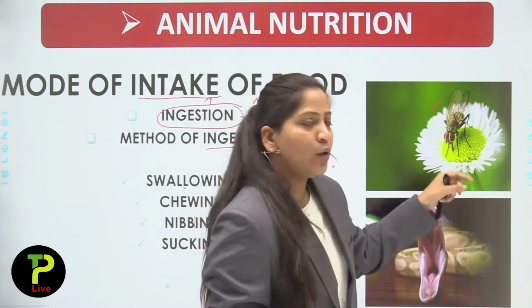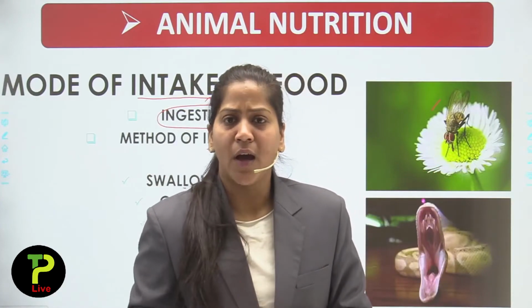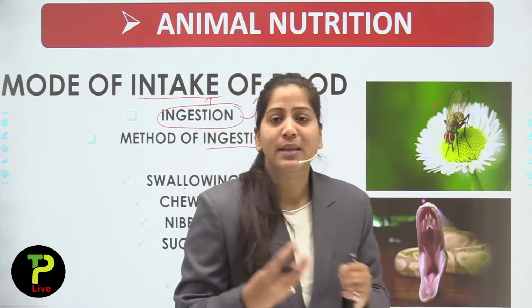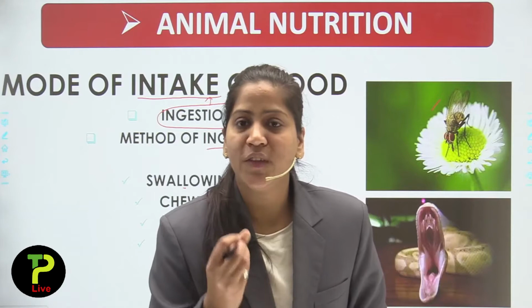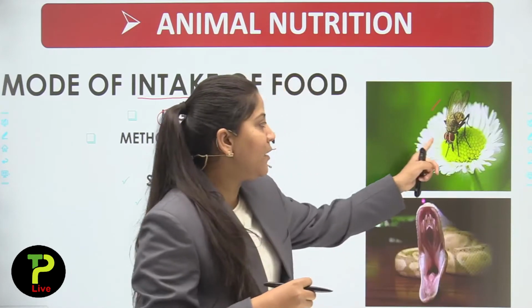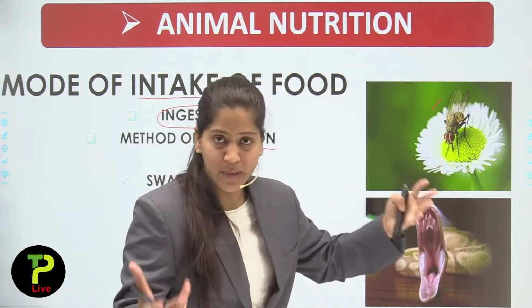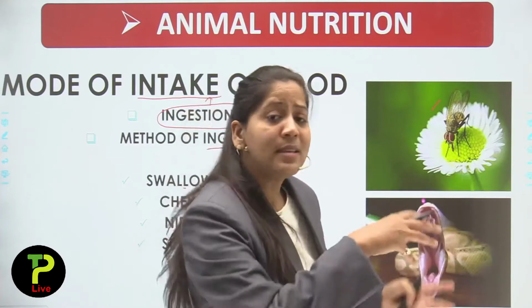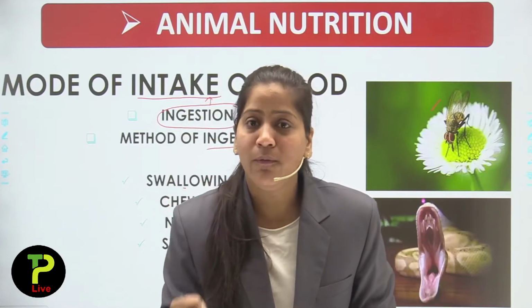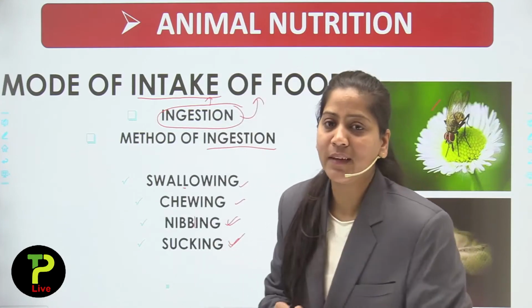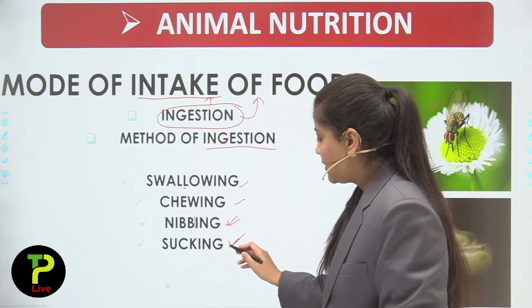There is a juice present in the flower which is known as nectar. The flower contains a fluid known as nectar, and nectar is used by flies or honeybees. So the honeybees or flies suck out that juice from the flower. So what is the method of their ingestion? Their method of ingestion is sucking.